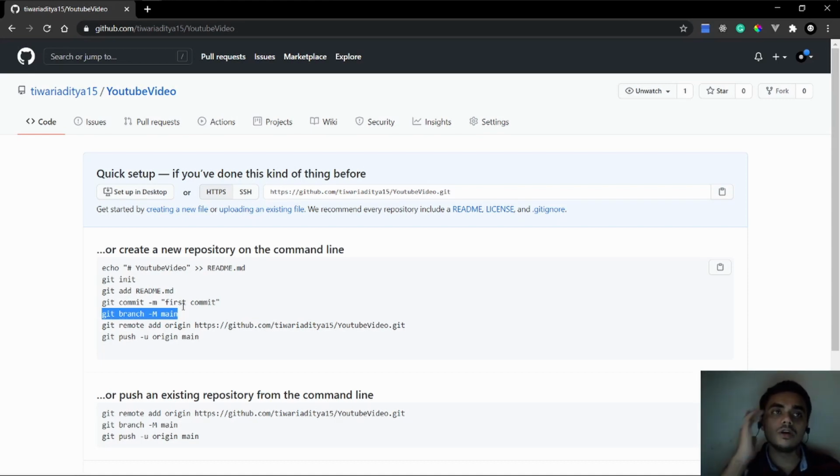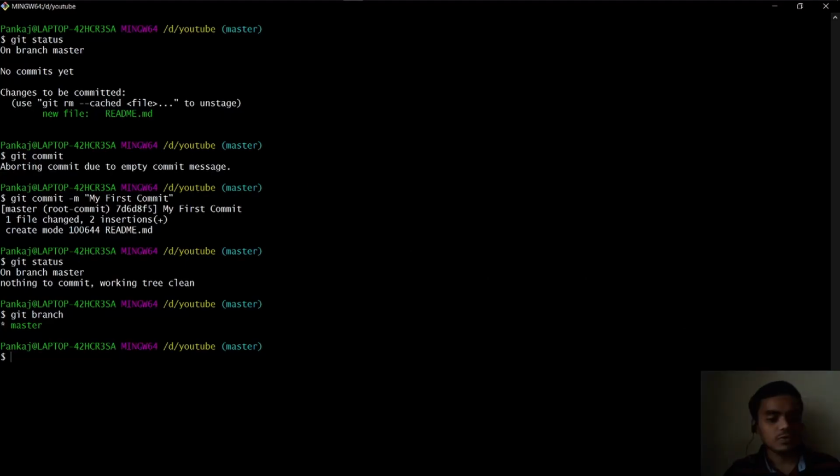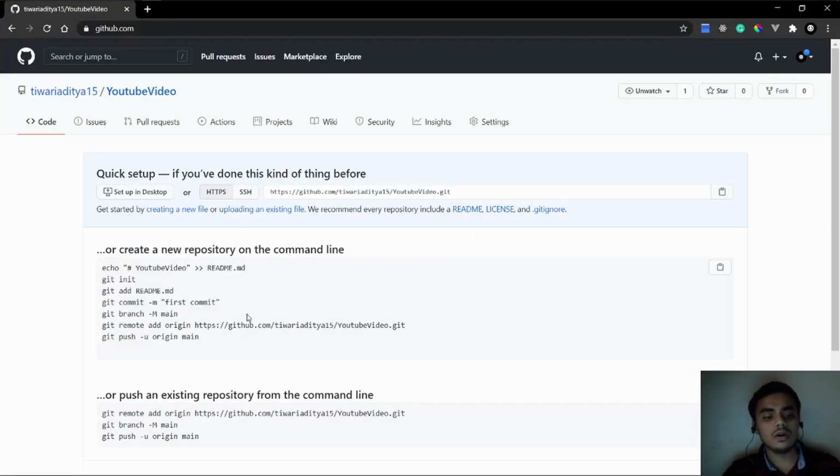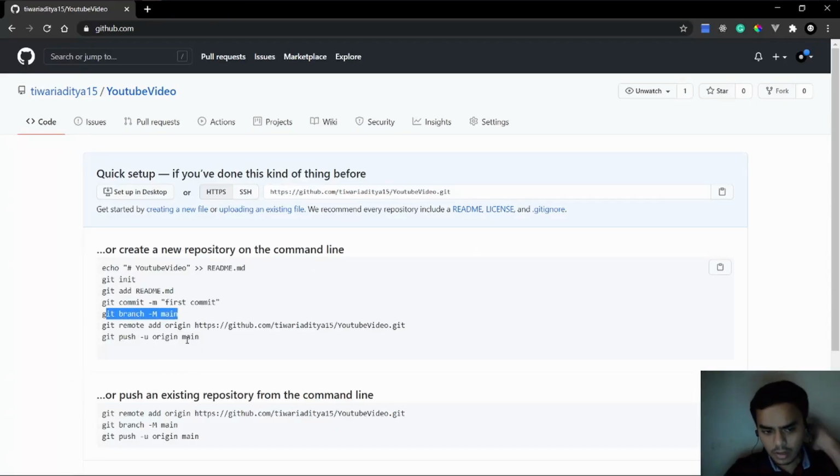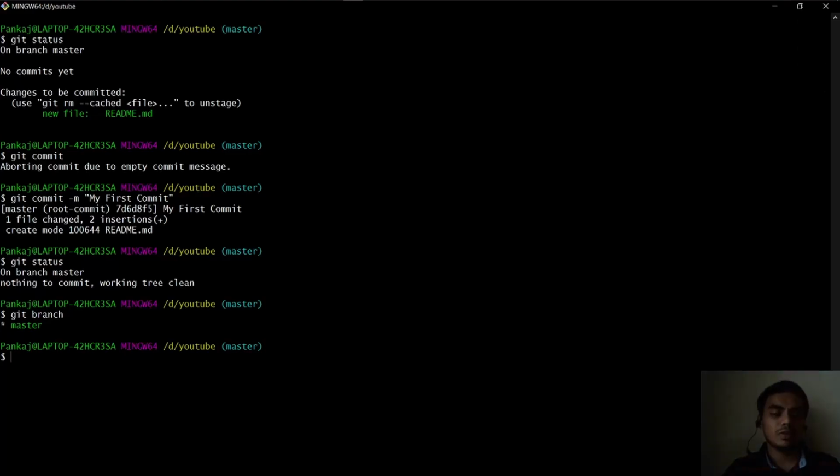That is the main branch. But I guess they thought this was confusing, so they changed this name to main. Now they recommend that if you wanna work on the primary branch, the name of the primary branch should be main. If you don't do this, it's okay, and even if you do, there is no harm. So we are not going to do that. We are just working on master, and just run this command, and that's it. There is no difference in pushing main or master.